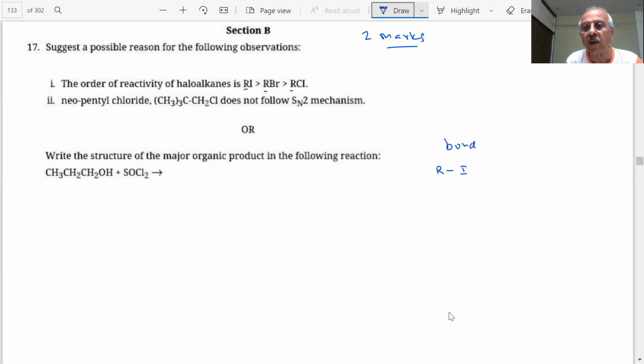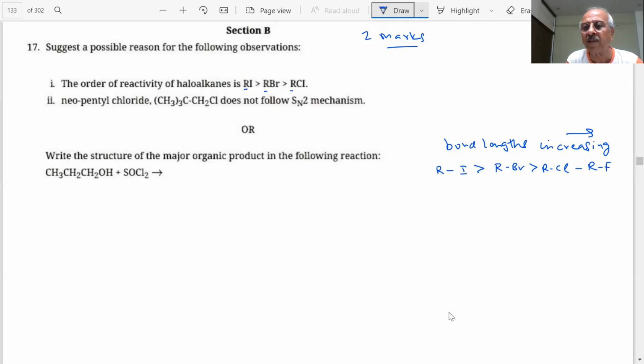If I compare the bond length, it is increasing. Then what will happen?